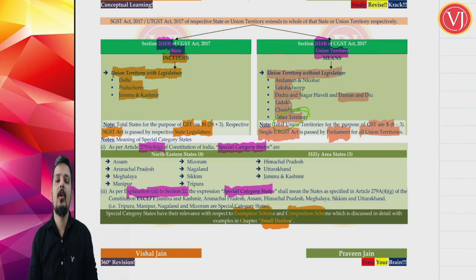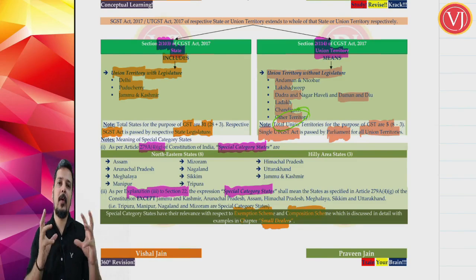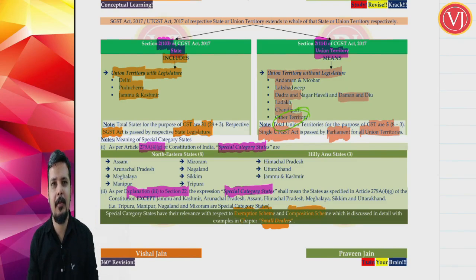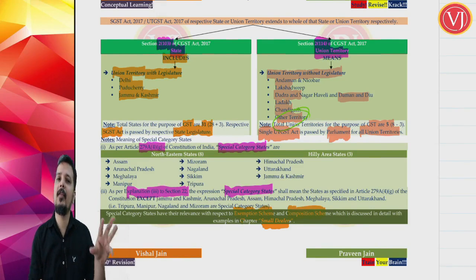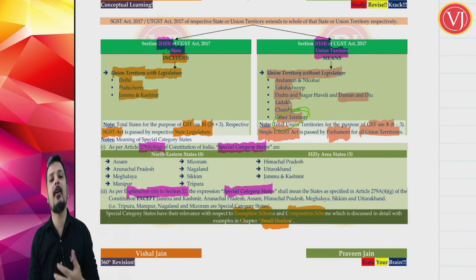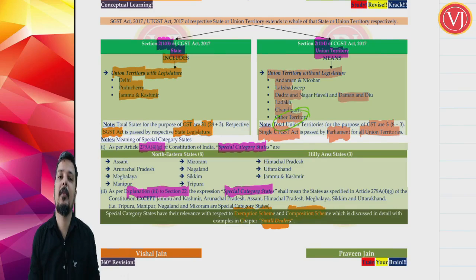So now you know the applicability of GST to India thoroughly. First we saw it is applicable to entire India, including the state of Jammu and Kashmir, now split into Jammu and Kashmir and Ladakh. Thereafter we saw what is meant by India. Then we saw what is meant by states and union territories, and we concluded by understanding what is meant by special category states. So that is all about the applicability of GST.